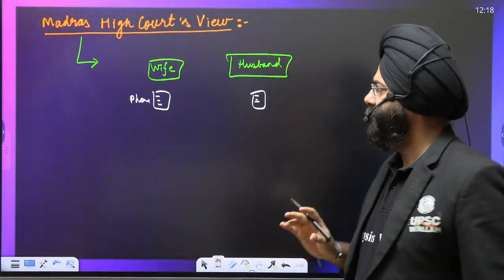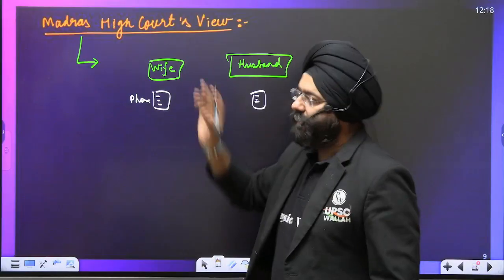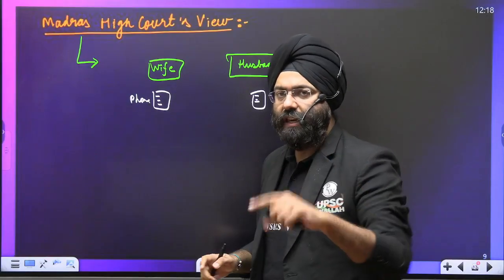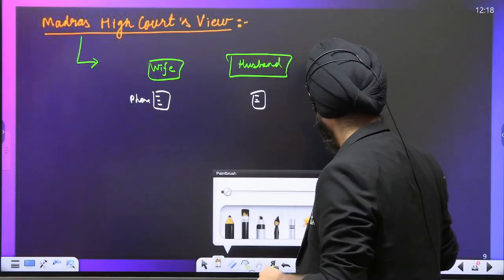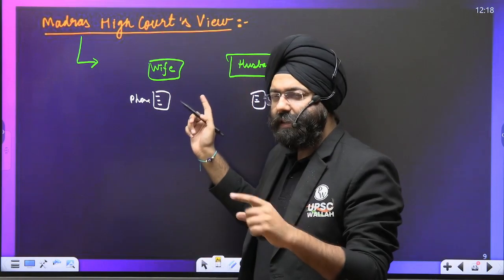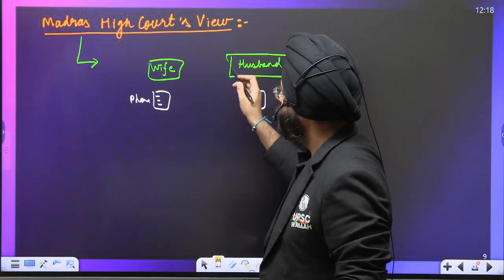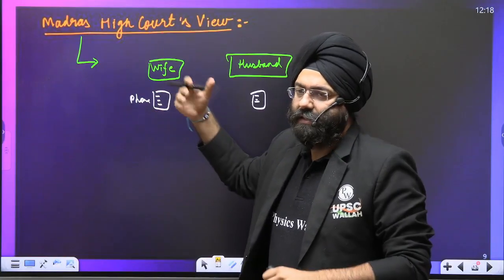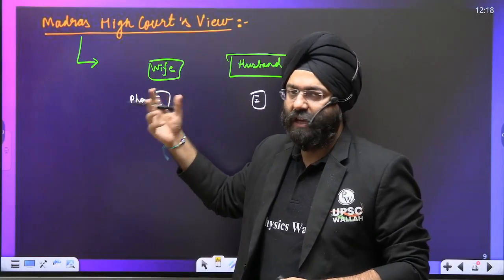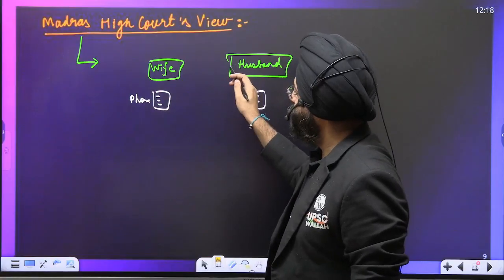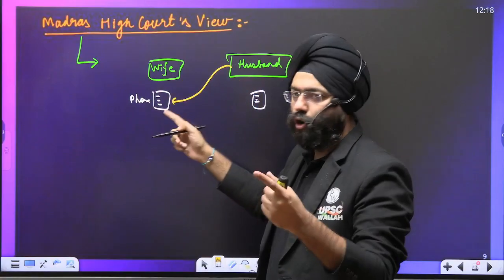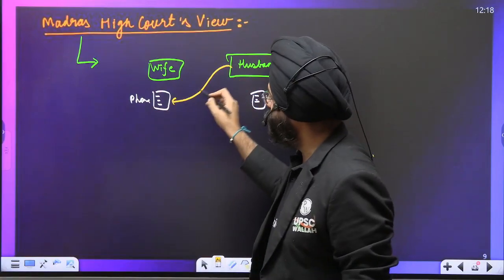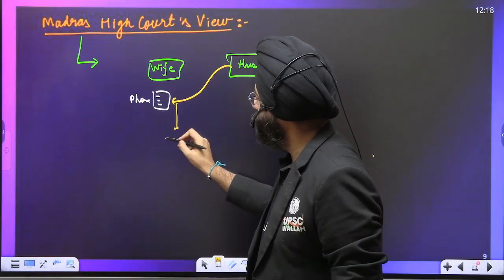Now, the Madras High Court says what the case actually was. Understand this. The man who filed the case said that the husband had a doubt that the wife was indulging in some, let's just say, extramarital affair or wasn't having an affair. This man got the call records of his wife. So, got the call records.